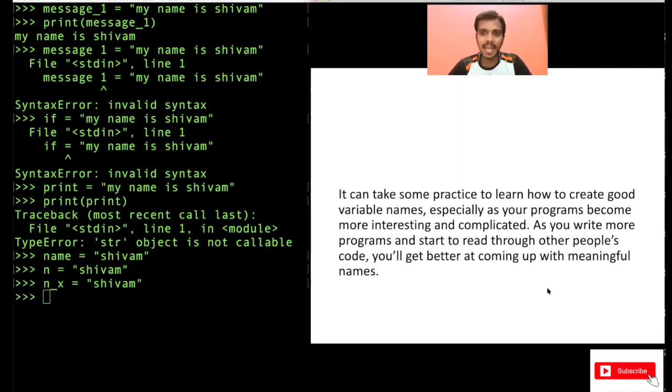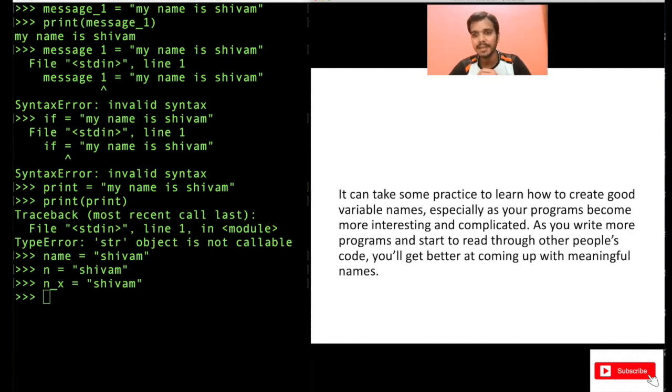Now it can take some practice to learn how to create good variable names. You will always think about how to name a variable in your program, and it's actually very tough. Even a very experienced programmer will waste a lot of time thinking of variable names, because others will also read your code. So you want to write very clear code, with very good variable names so that others can understand.